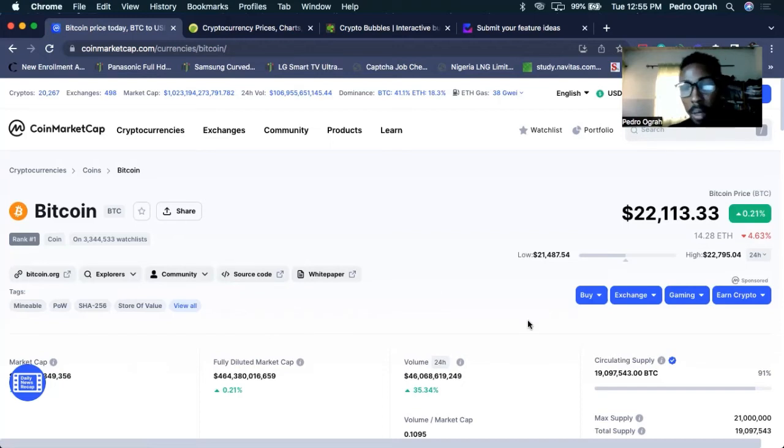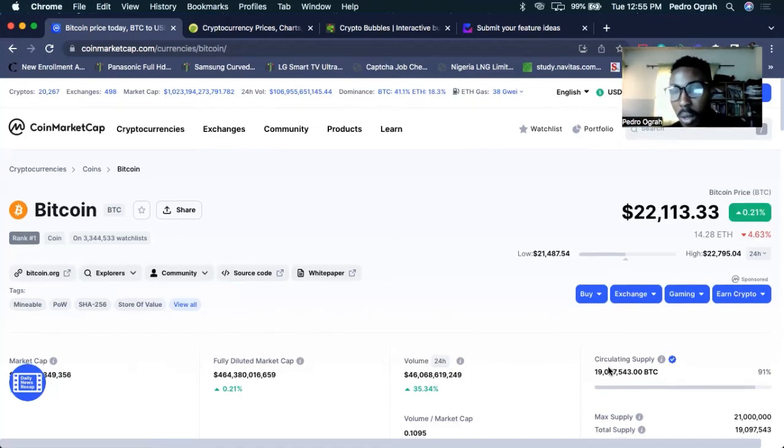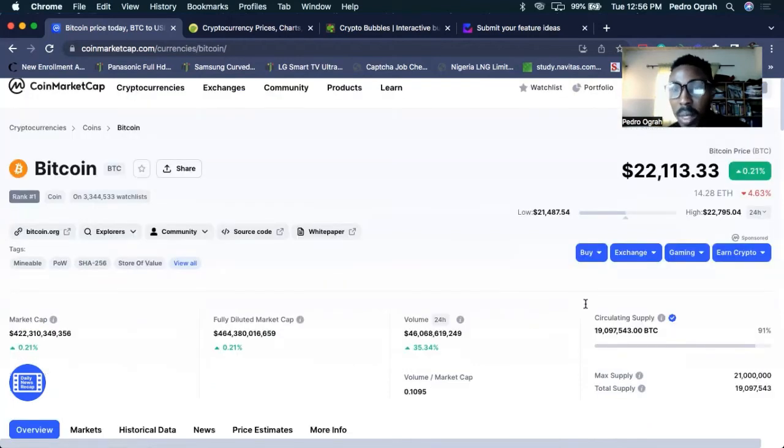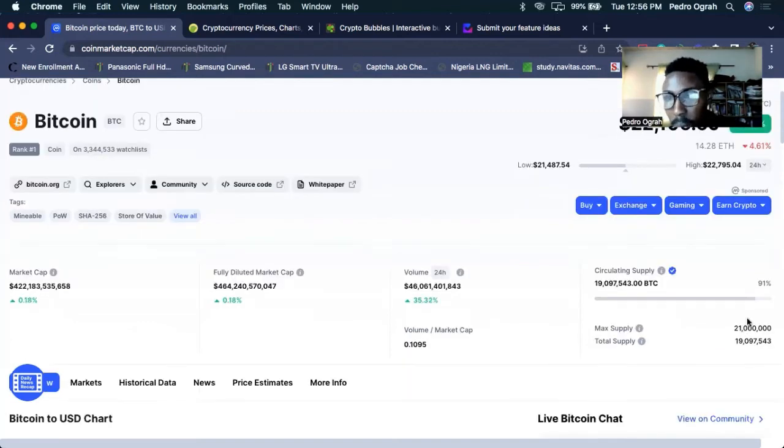Now, let's go back to this region where I have the circulating supply. The circulating supply is 19,097,543.00 BTC. What does that mean? Circulating supply means the amount of Bitcoin that is already in the hands of users through buying and selling. The maximum supply means the amount of Bitcoin that can be mined. We can see that the maximum supply is 21 million. So the percentage of circulating supply is 91%.